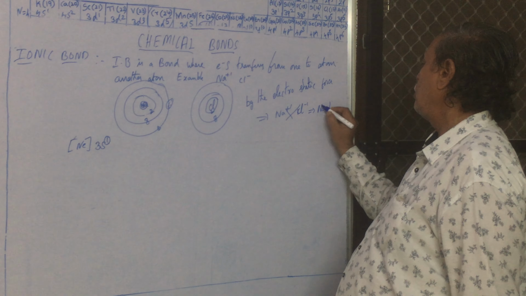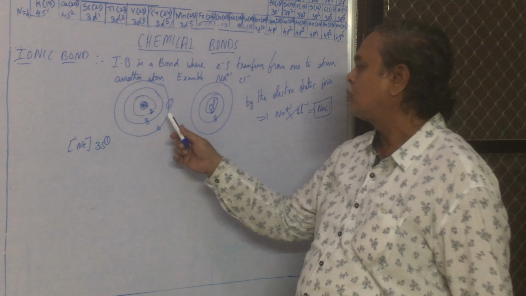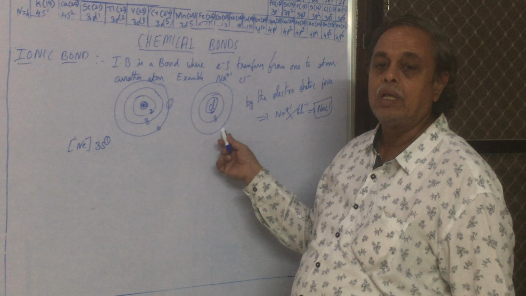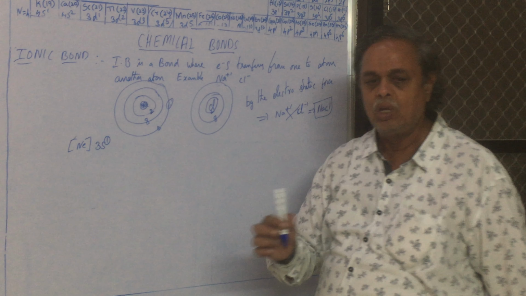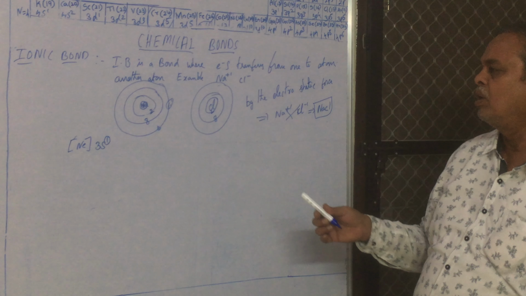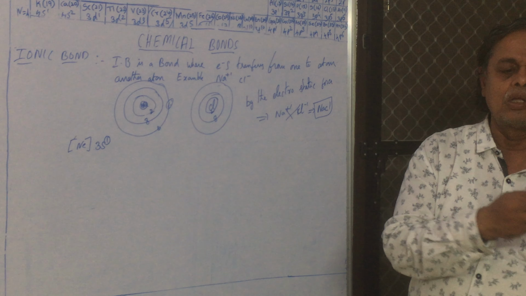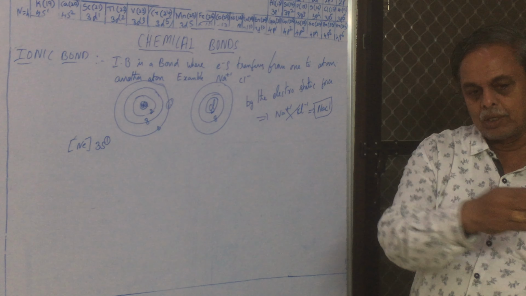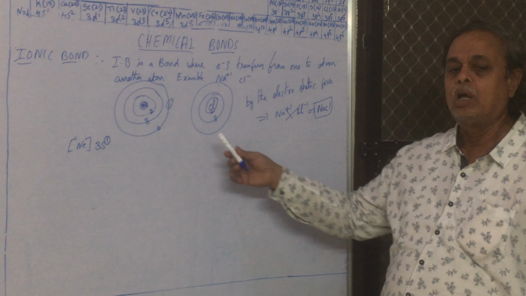What is the bond here? The electron transfers from sodium to chlorine. Listen, class.